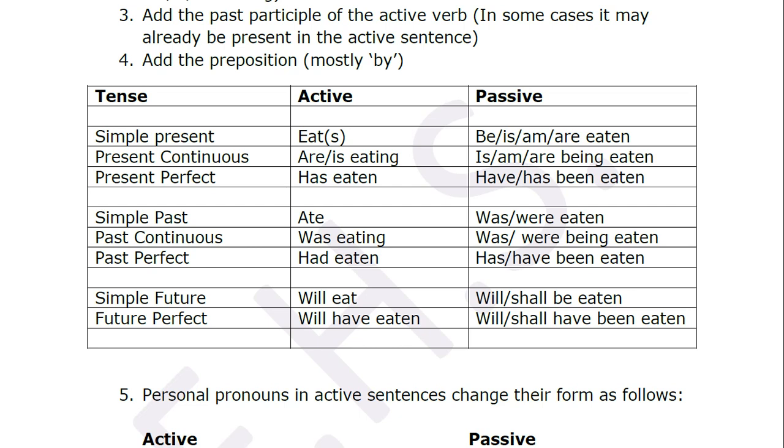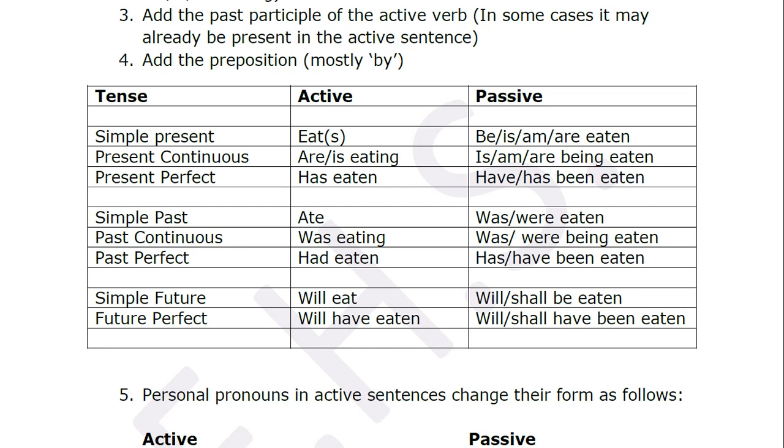Okay, so let's read last. Simple future: will eat, will, shall be eaten. Future perfect: will have eaten, will, shall have been eaten. Okay. Now this you have to read. I told you again and again, others you are not going to remember.